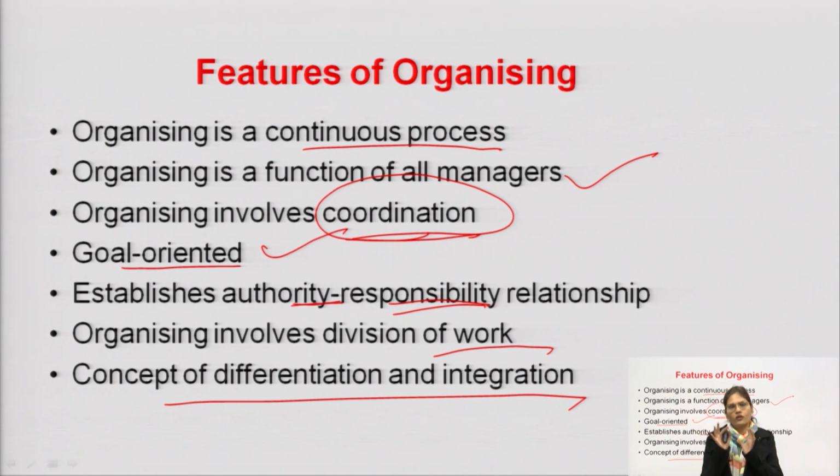Suppose there is work related to finance or marketing. He has to divide it and make similar groups: marketing work will come in one segment, financial work in one segment, and HR-related work in one segment, and he will allot according to specialization. So finance department people will be unique, or different from the HR department, right? In this way, while dividing and allotting the work to different people, the differentiation needs to be there, right?